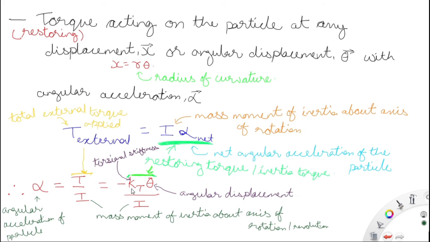I is the mass moment of inertia about the axis of rotation, and alpha is the angular acceleration of the particle when torque T is applied, with which the oscillation will be happening at frequency omega. Now the mass moment of inertia is equal to m k square, where m is the mass of the body and k is the radius of gyration.